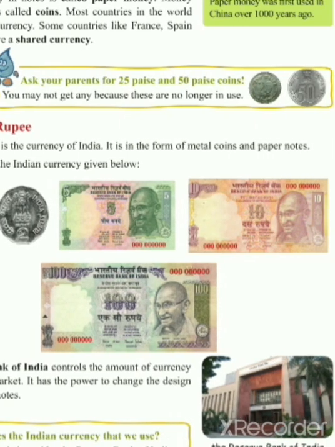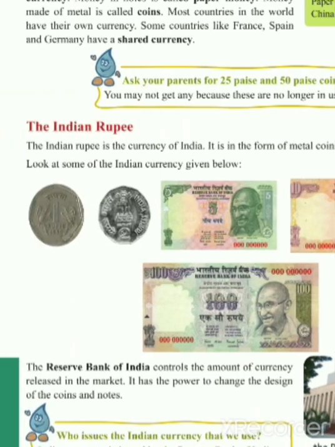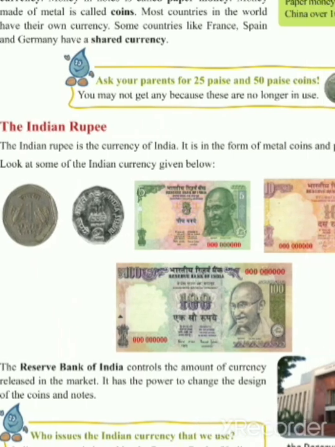And today we are using the notes of 10 rupee, 20 rupee, 50 rupee, 100 rupee, 500 rupee and 2000. These are the currencies which today we are using. Now, who takes the decision of making the notes, or who controls the system of making the money? The Reserve Bank of India controls the amount of currency released in the market.